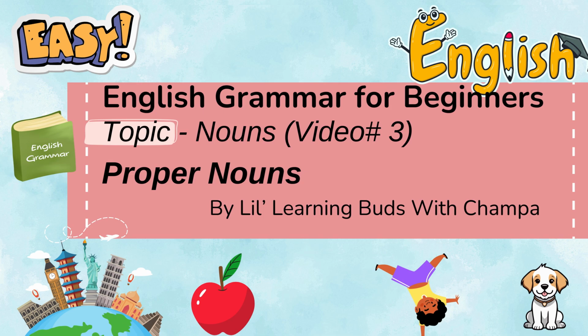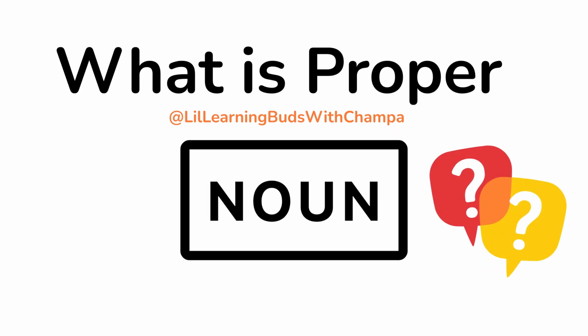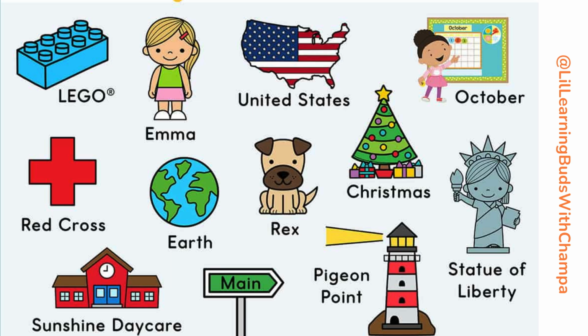We will learn about proper nouns with examples. Are you ready? Let's go. So what is a proper noun? A proper noun is a specific person, place, or thing. What is your name? Yeah, so you are a proper noun, a specific person.